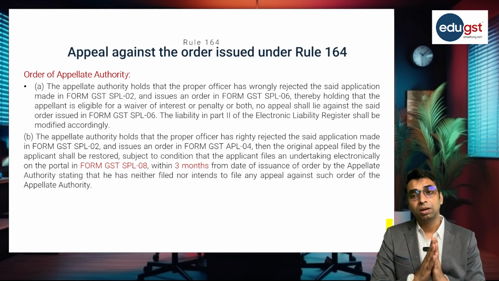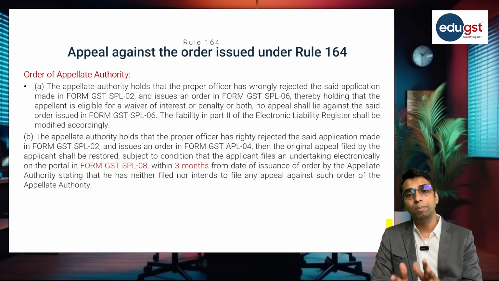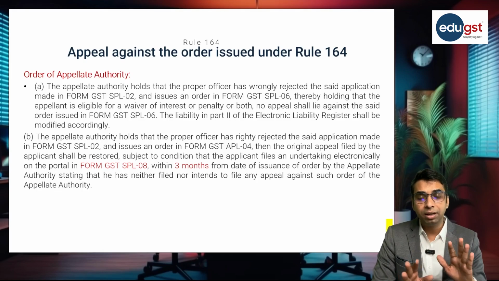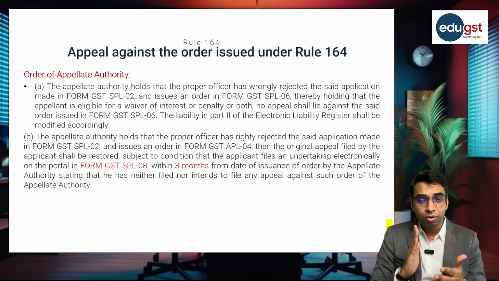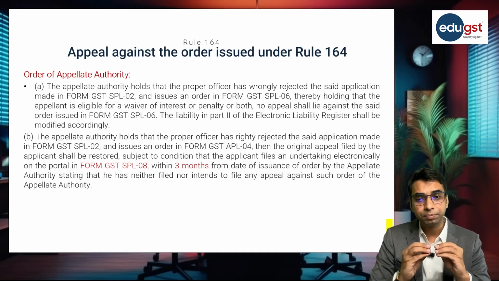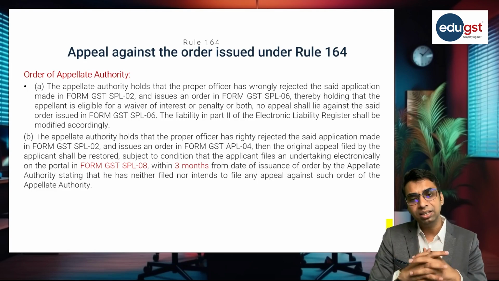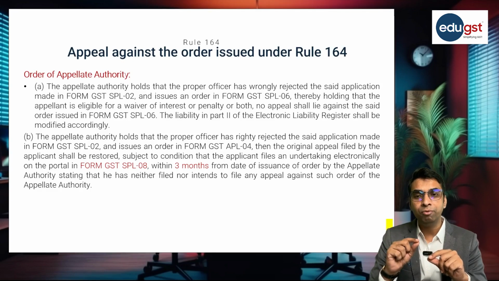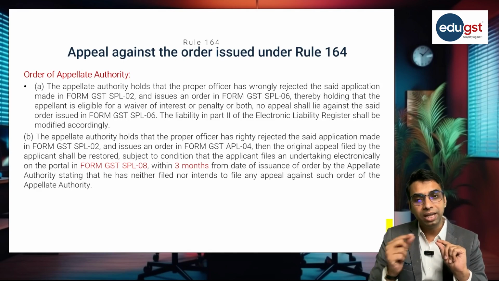But if the appellate authority is also of the opinion that the applicant is not eligible for the waiver of interest and penalty and the proper officer has rightly rejected the application, in that case the appellate authority will pass the order in form GST APL 04 rejecting the appeal.